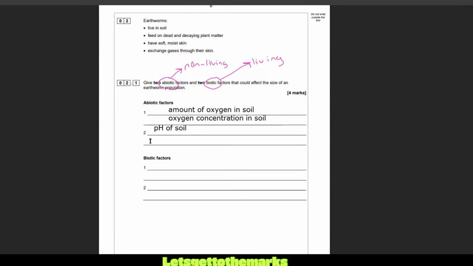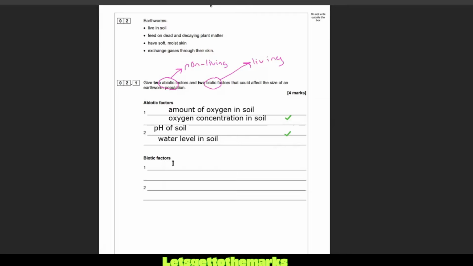So that is going to be an abiotic factor. The amount of water: it says they have moist skin, so they like water. Let's say water level in soil or earth. They feed on dead and decaying plant matter, now that is a living factor. They exchange gases through their skin, I guess that's the oxygen concentration. So we've kind of covered abiotic. I put three things here, you only need to put two.